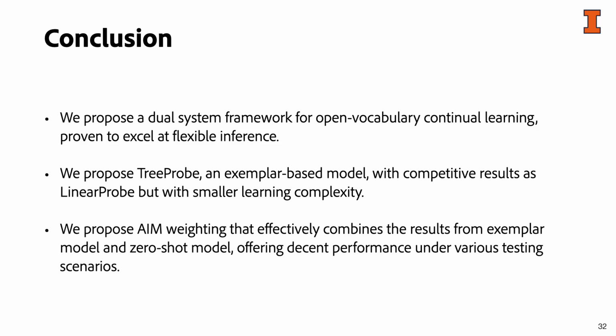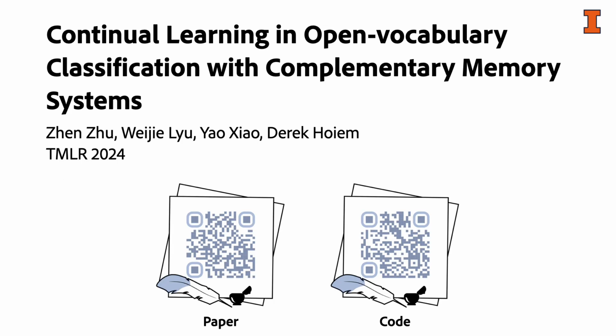To summarize, we proposed a dual system framework for open vocabulary continual learning, proven to excel at flexible inference. We also proposed tree probe, an exemplar-based method with competitive results to linear probe but with smaller learning complexity. We also propose a weighting method that effectively combines the results from the example model and zero-shot model, offering decent performance under various testing scenarios.